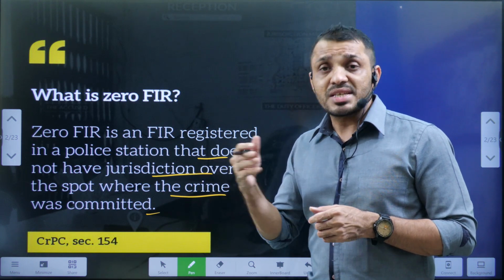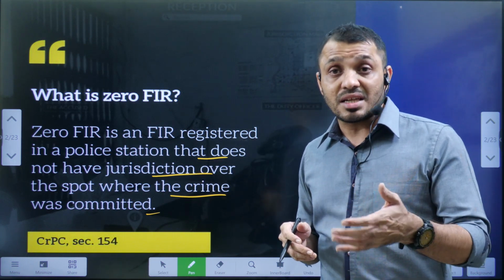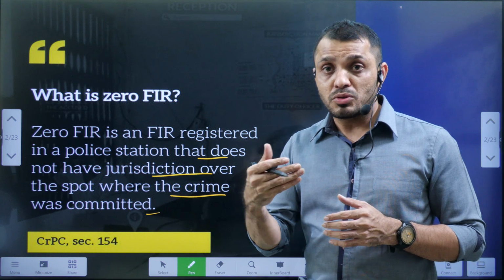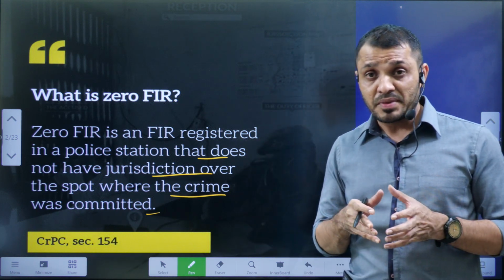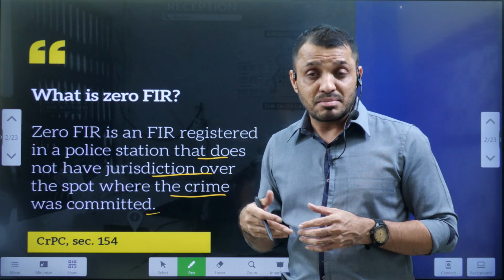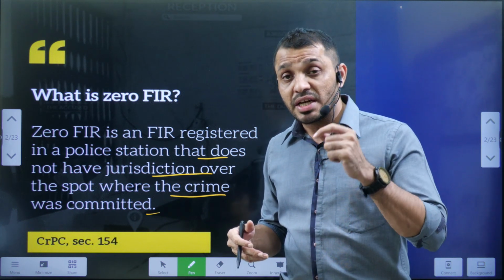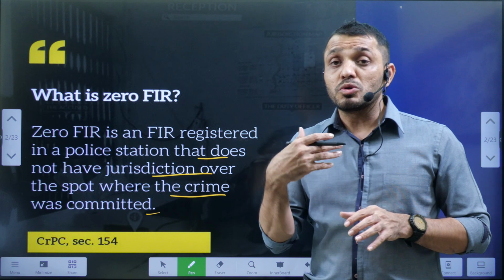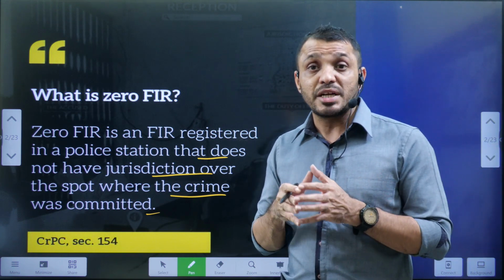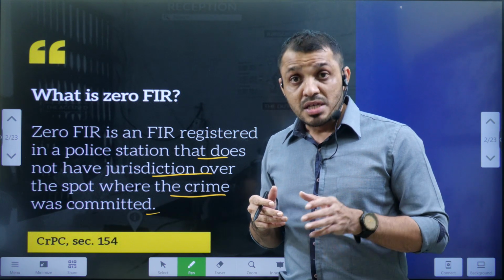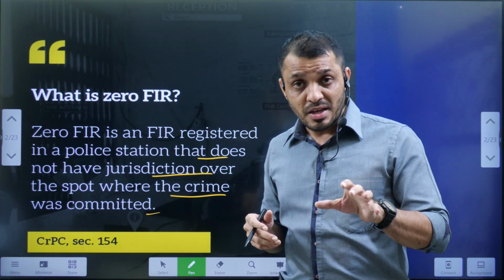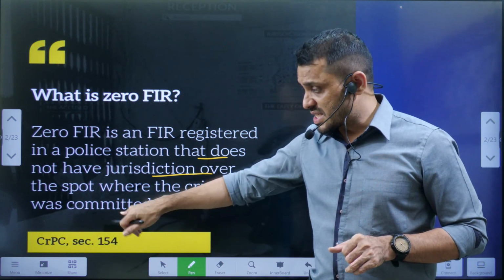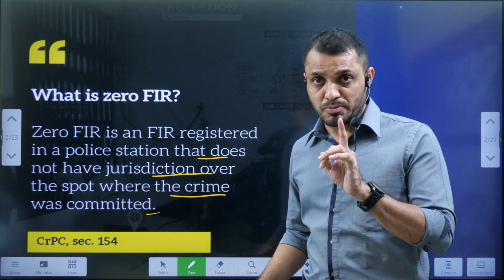That means previously police used to reject the complaint because that is not under their jurisdiction. Because of that, the complaint used to get registered late, and the investigation used to be delayed. Sometimes the delay in the initial stages of the investigation may lead to inconclusiveness in the case. So to avoid all these things, to serve justice in a very speedy manner, we introduced the Zero FIR. Zero FIR was not there in the CrPC, but the FIR is there in the CrPC. Section 154 clause 1 of the CrPC deals with the FIR, First Information Report.